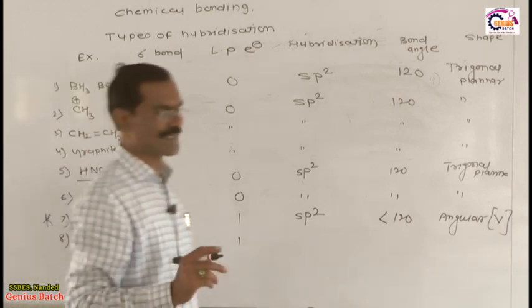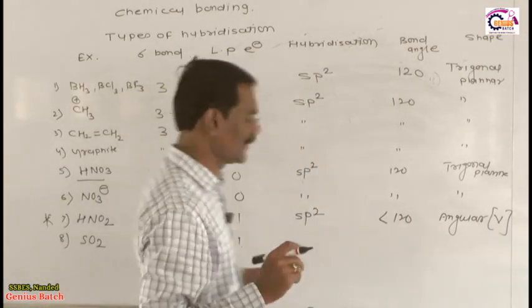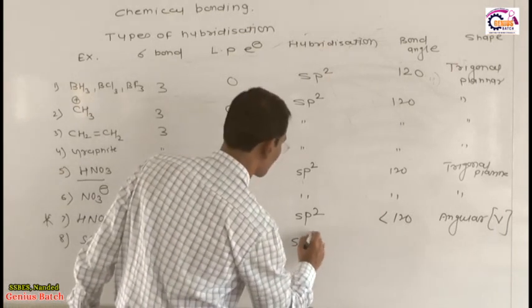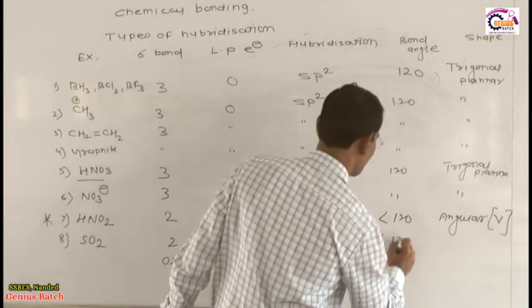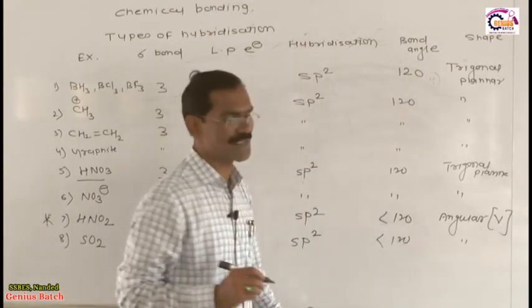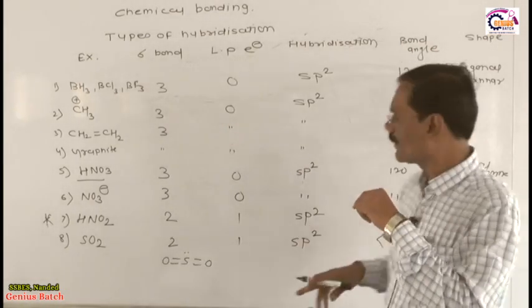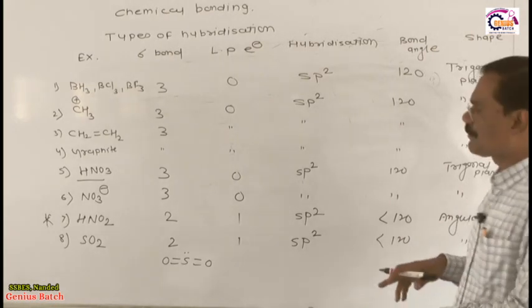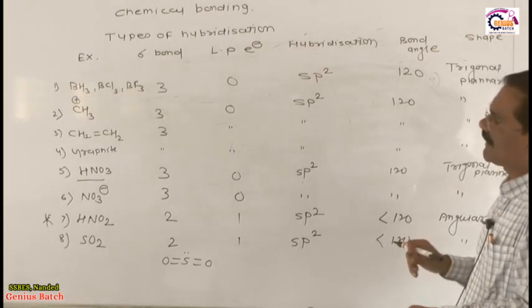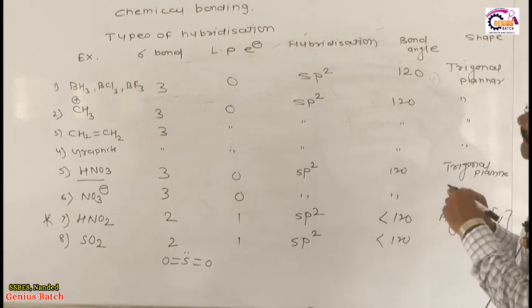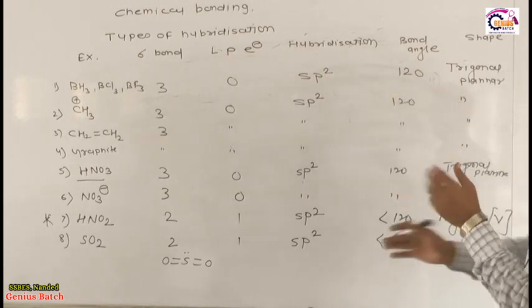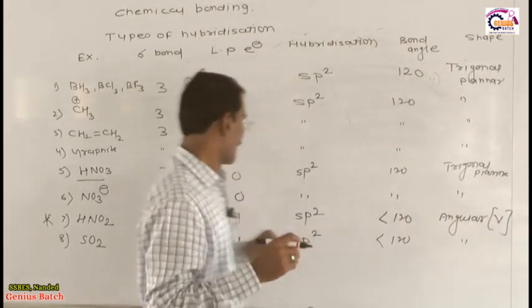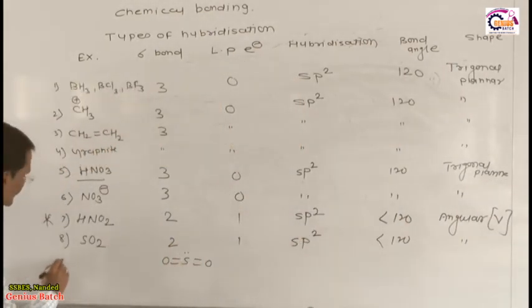Is it okay? What happened in this case? 2 sigma bonds with 1 lone pair. If 2 sigma bonds with 1 lone pair, no doubt hybridization sp2, bond angle less than 120 and geometrical shape is angular or V shape. So these are very interesting and very important phenomena related with the types of hybridization. What happened in BS3, BCl3, BF3, all these things are present in front of you. Now dear student, I will give you the next example, the 9th example.